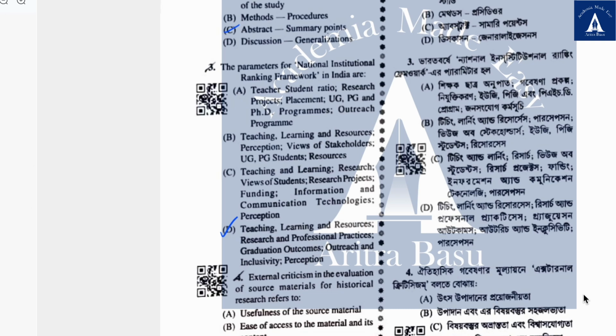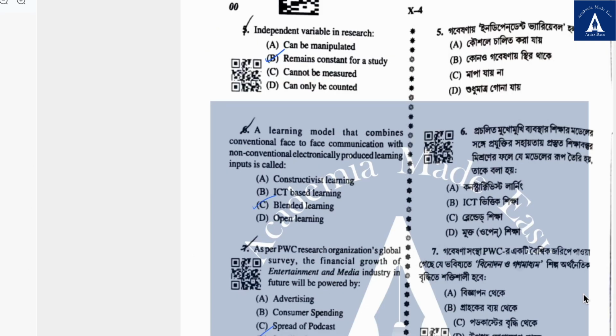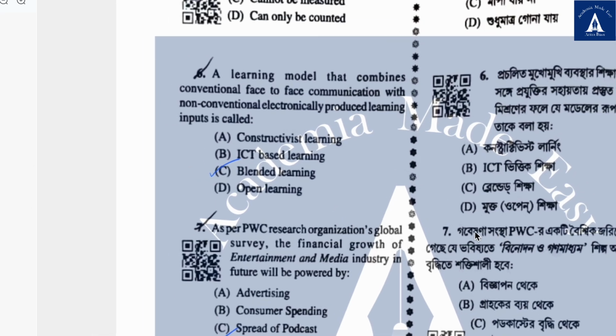The fourth question is external criticism in the evaluation of source material for historical research refers to, and the correct answer is authenticity and genuineness of the document. The fifth question is independent variable in research, and the options are can be manipulated, remains constant for a study, cannot be measured, and can only be counted. And since it's an independent variable, it remains constant for a study, and that's the correct answer. The sixth question is a learning model that combines conventional face-to-face communication with non-conventional electronically produced learning inputs is called, and the answer is blended learning.